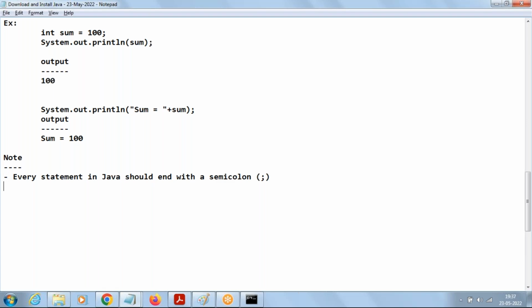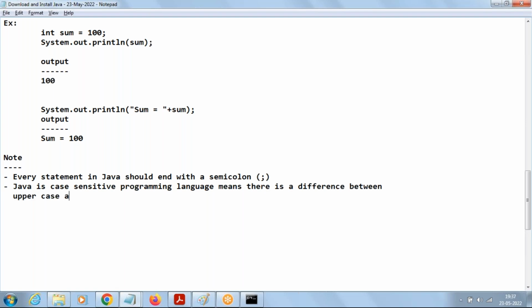Semicolon. And Java is a case sensitive programming language, meaning there is a difference between uppercase and lowercase letters.